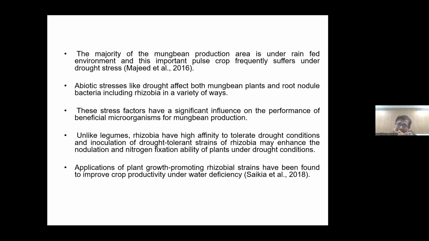Suppose mung bean is already drought tolerant, but nowadays the situation is creating even more drought and soil moisture stress, right? In that condition, that mung bean also suffers. So increasing drought tolerance through a variety development program depends on the long term.